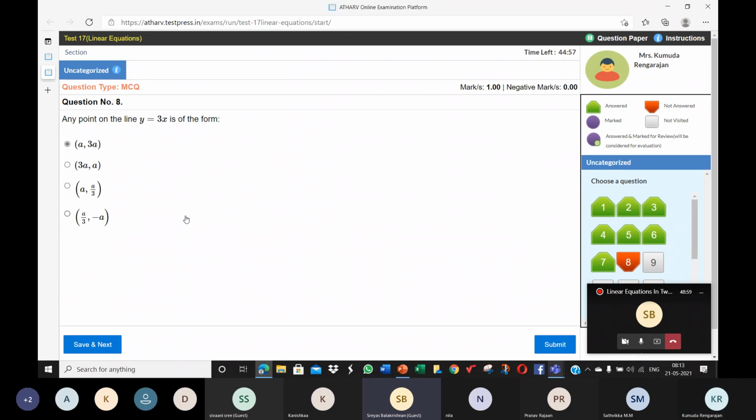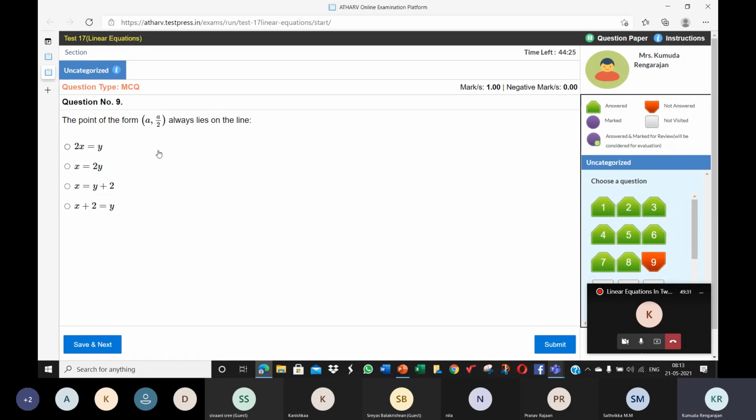Ma'am, the same question. Okay. Is it okay now? Yes, ma'am. All right. The point of the form a comma a by 2 always lies on the line. So this is the other way of asking the earlier question. Ma'am, 2x is equal to y. X is equal to 2y, ma'am.